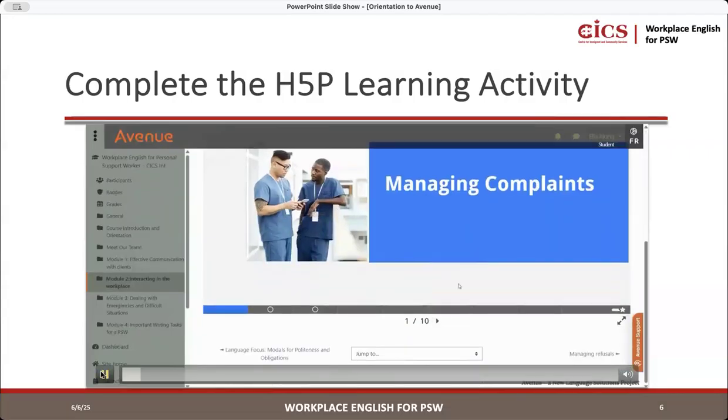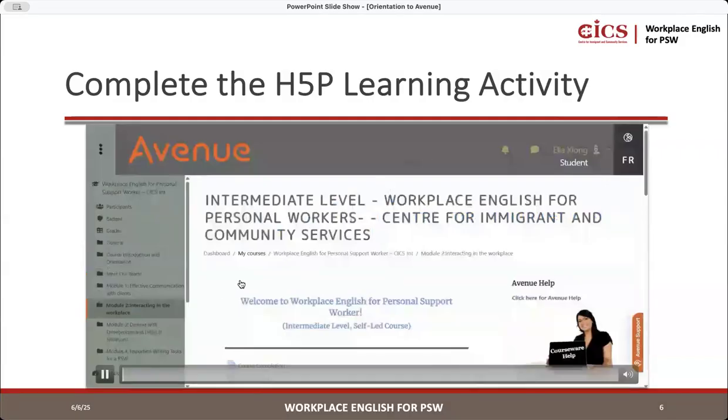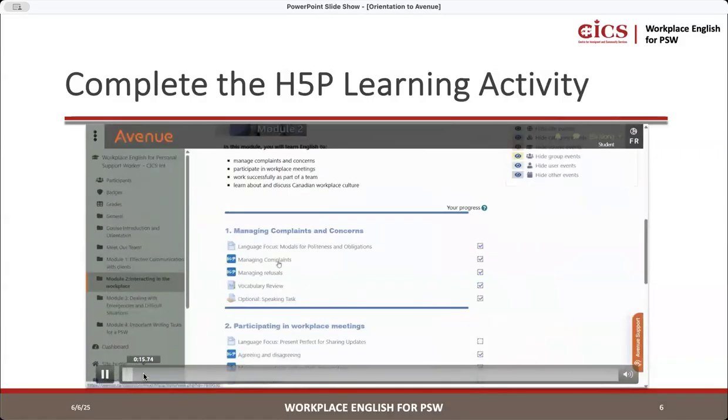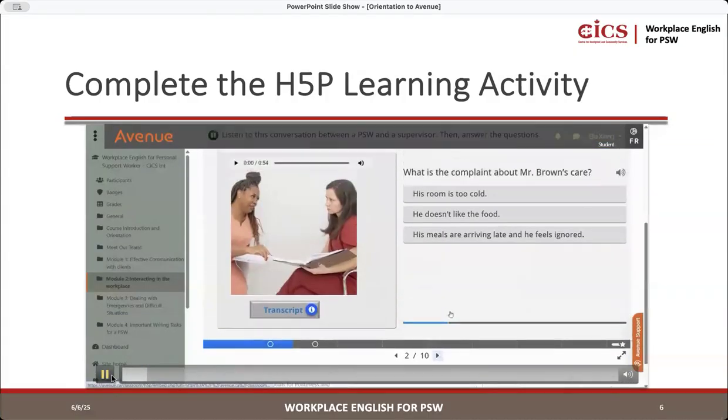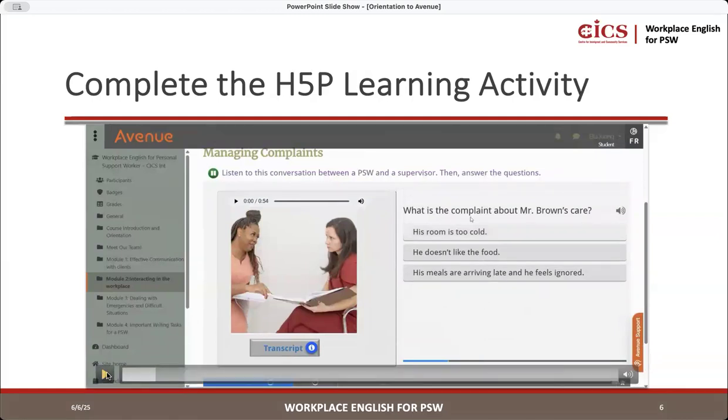So let's go over the activity. You have to click the arrow. So here you will see, listen to this conversation between a PSW and a supervisor, then answer the questions. Can everybody hear that? Is everybody able to hear the activity? Yes. Okay. So you will hear the activity. You can see over here that you press the button here to play. And then it says to listen to this conversation between a PSW and a supervisor, and then you answer the questions. So let's listen for a second.